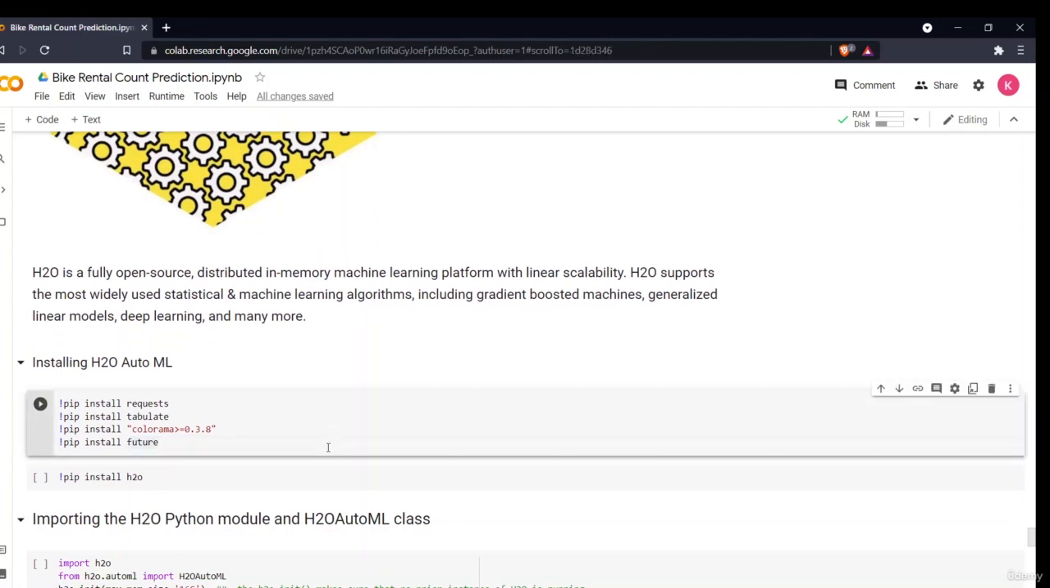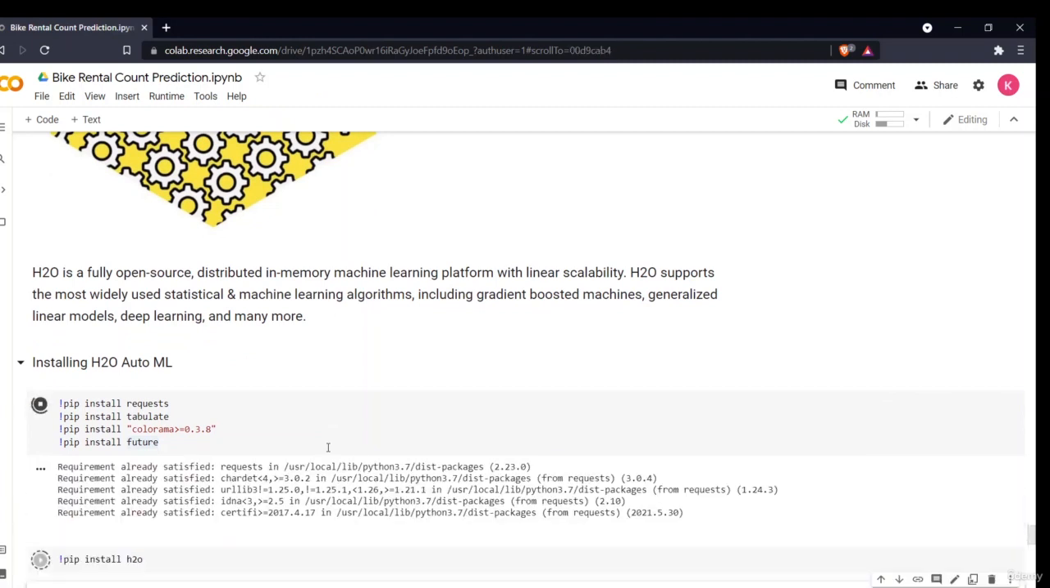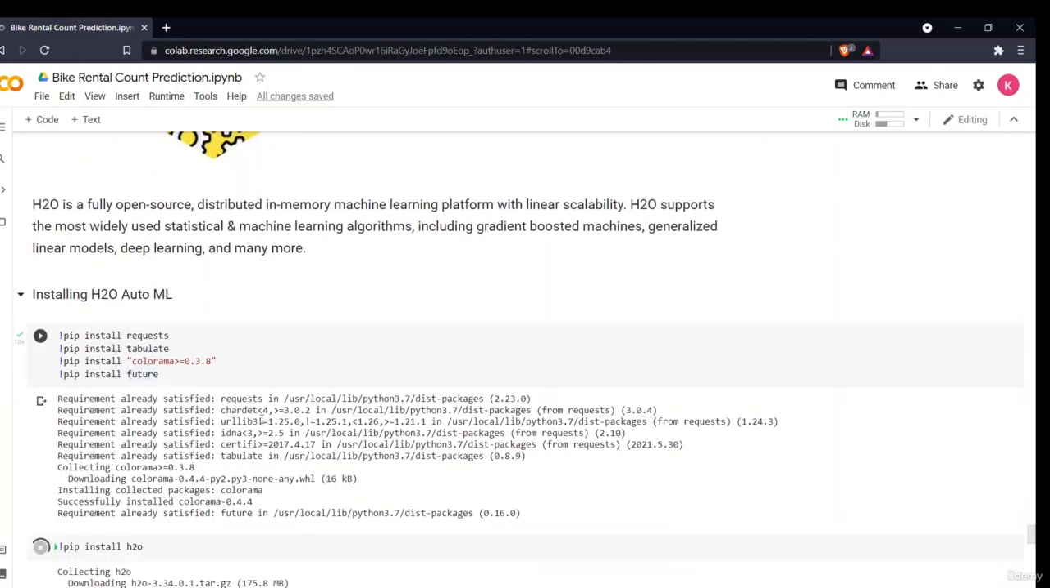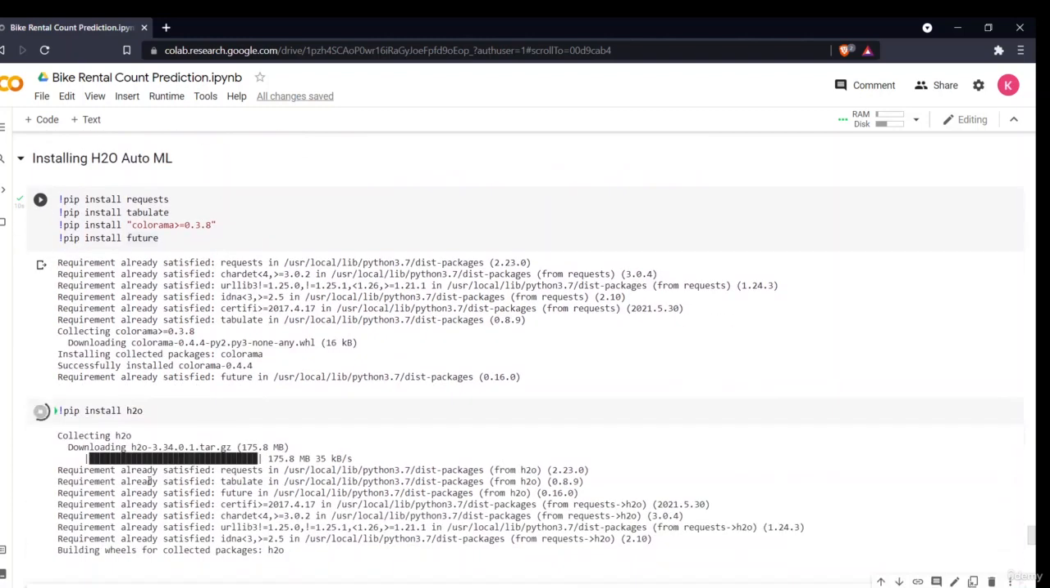For that, if you are using your Google Colab environment or Jupyter environment and want to install it in your notebook only, you can simply type these commands. Before installing H2O, you have to install these libraries, that is requests, tabulate, colorama, and future. You can simply install them using these commands. You can also install them in your command prompt. I've already installed them, that's why it is saying requirement already satisfied.